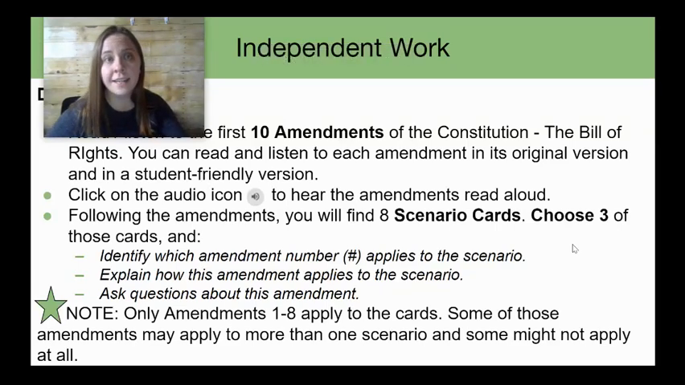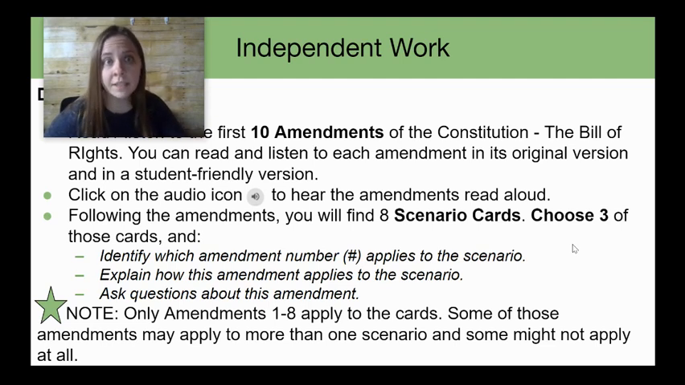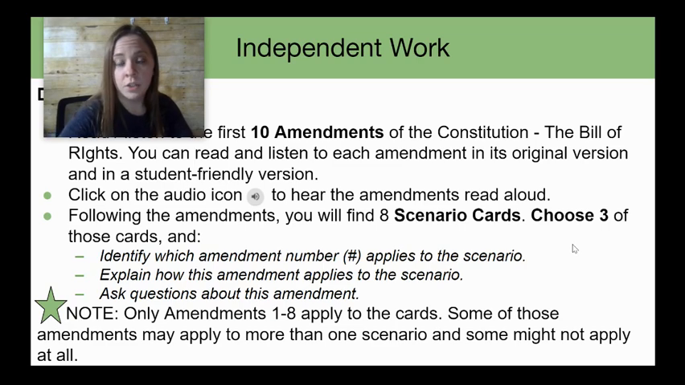Hi, friends. Today in class, you learned all about the Bill of Rights and how the Bill of Rights were added to the Constitution by James Madison in order to help protect the liberties of the people. So, today, my friends, what you're going to do is read all about these amendments. And you're going to do this on the slides on your independent work. So, let's look at your work.